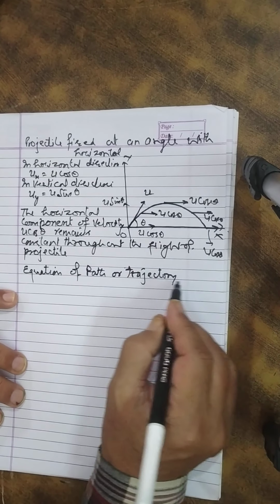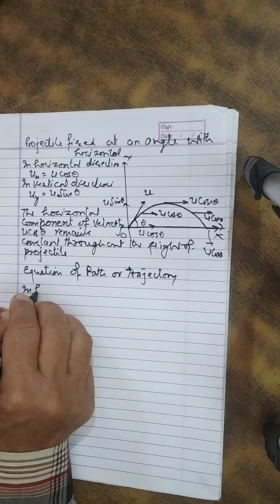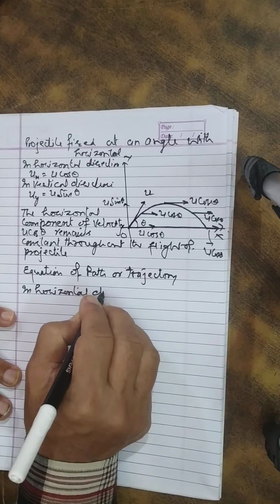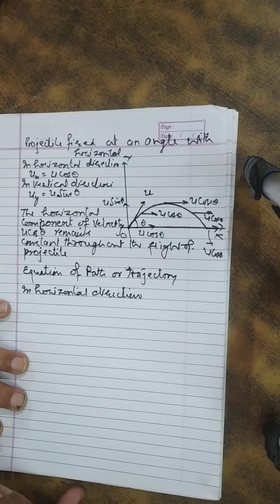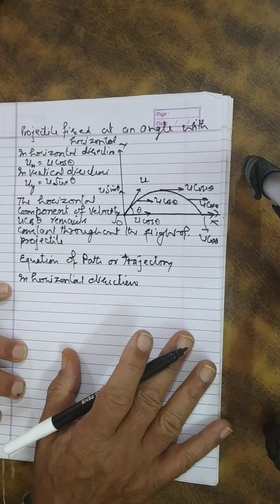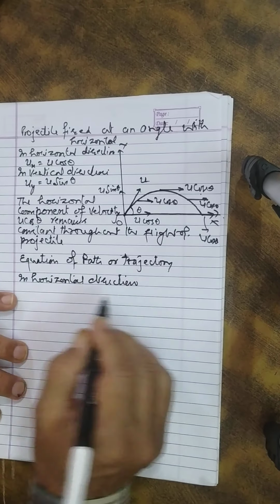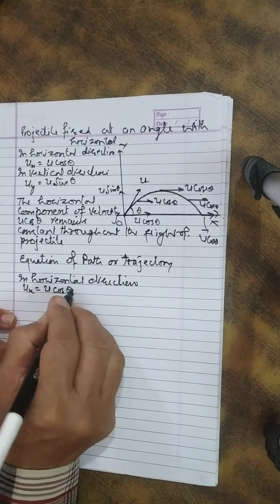For this, in horizontal direction, what is ux, u cos theta? What is ax? 0. Acceleration in horizontal direction is 0 because no force is acting in the horizontal direction.